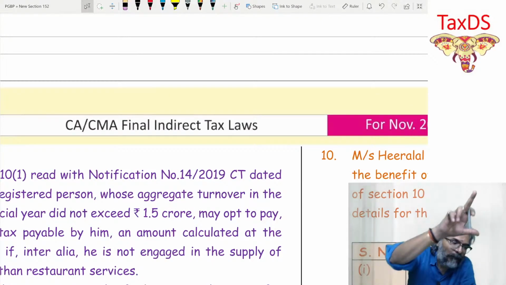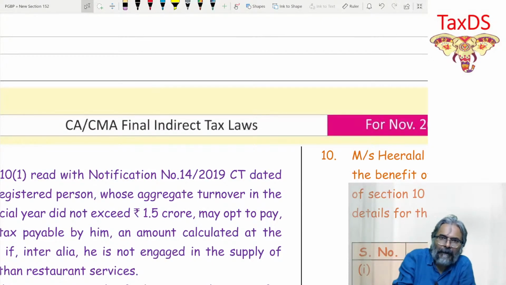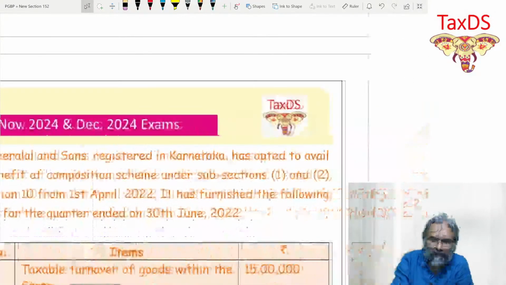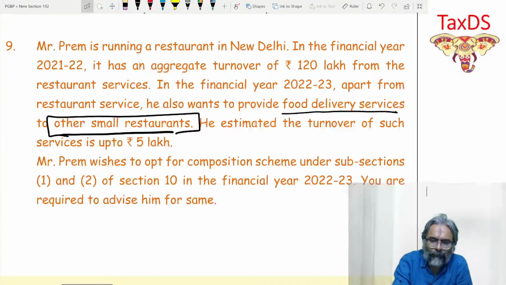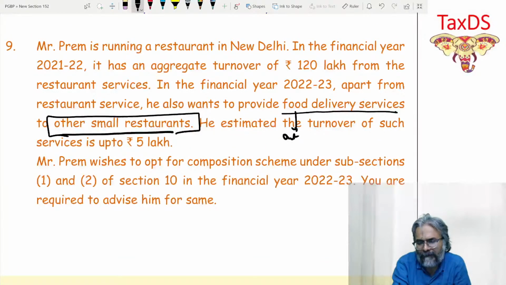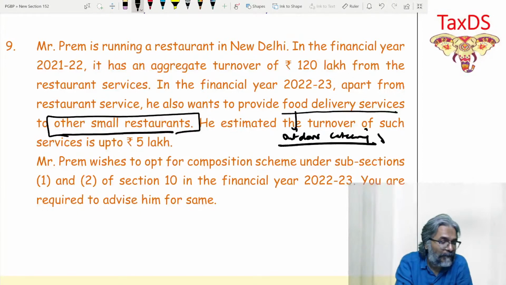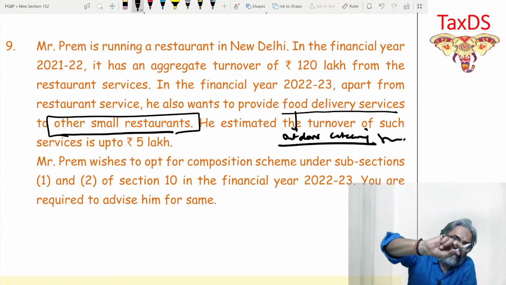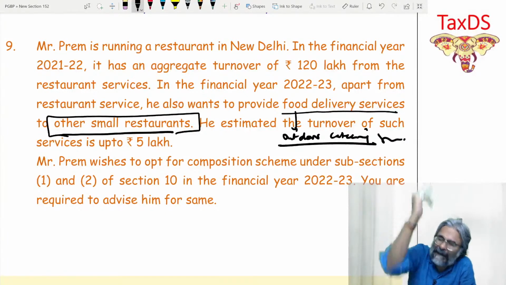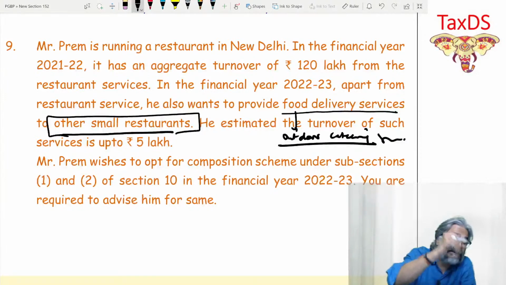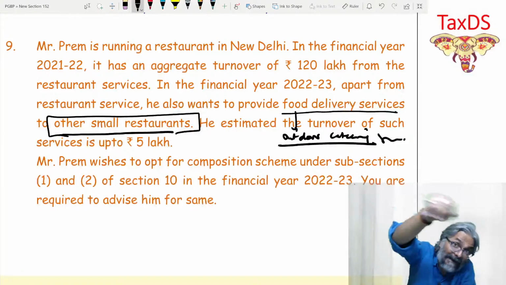Yes, outdoor catering. Tulsi, that will be an outdoor catering. So obviously, students, this is an extra service that they are providing. So in that situation, we will say that this food delivery could be an outdoor catering and not a supply of goods. Now, please tell me, in 10.1 and 10.2, in this case, the second item is restaurant service. What is restaurant service? Indoor catering.